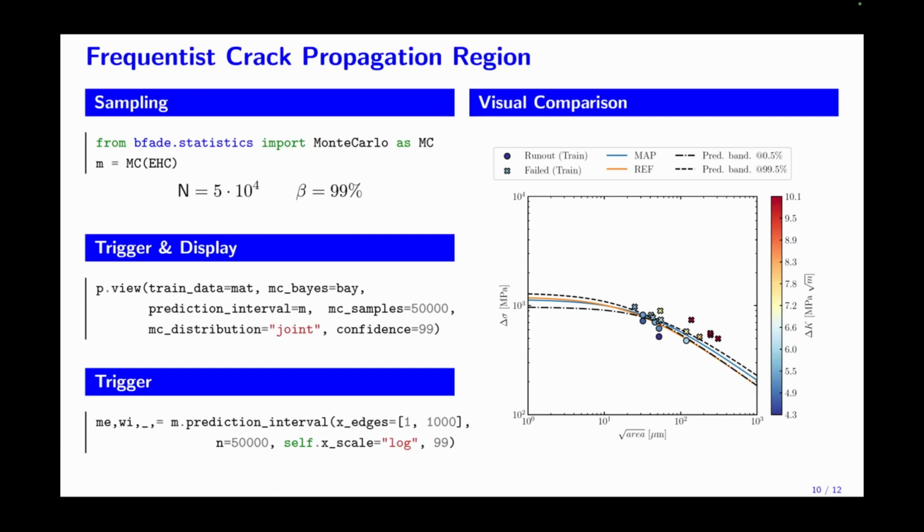And we can see our optimal estimate optimally splits the samples, leaving failed above and run out below it, as desired. The bounds of the interval, given the prescribed confidence level, represent the fatigue endurance limit at 0.5 and 99.5% failure probabilities. So samples along these bounds would yield such failure probabilities.